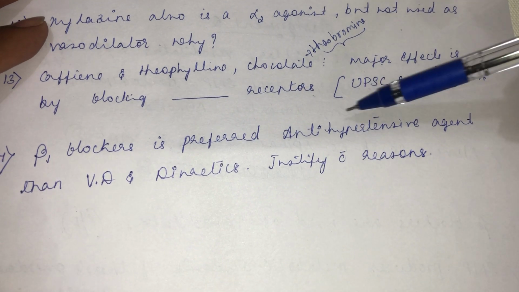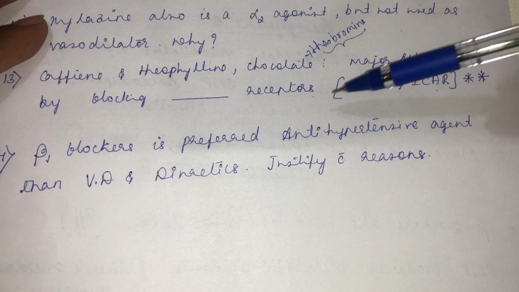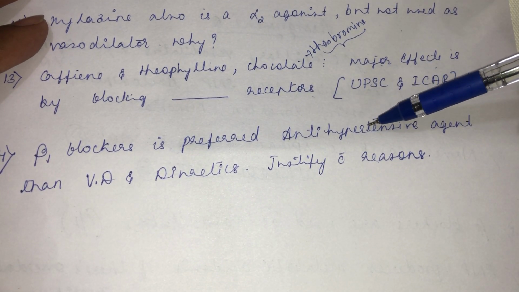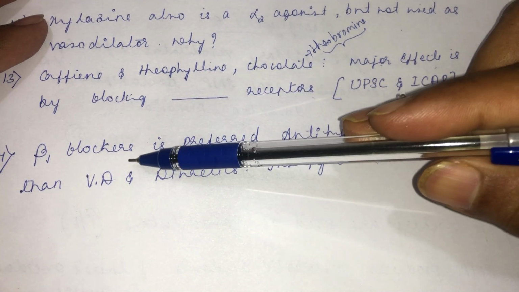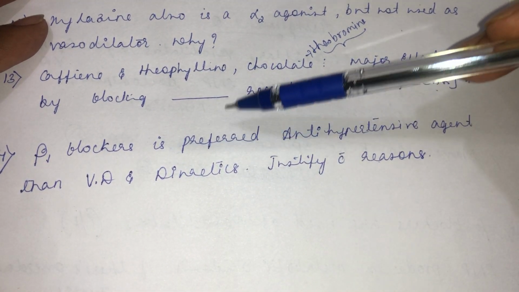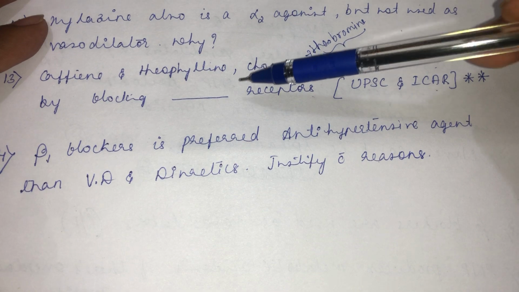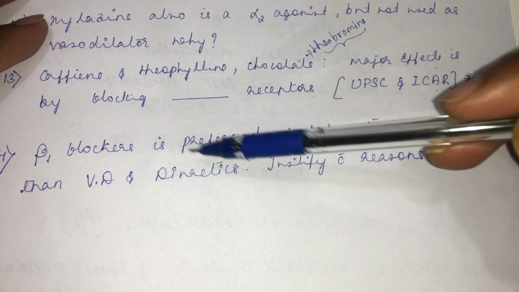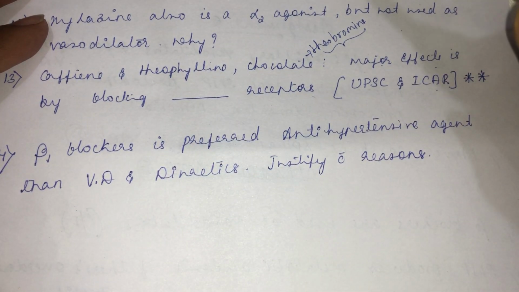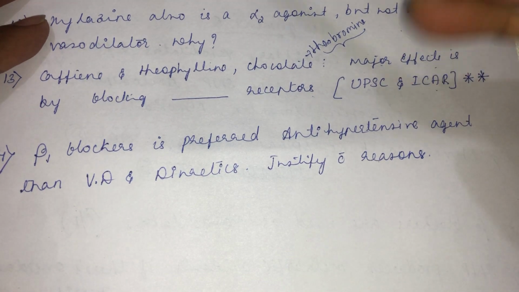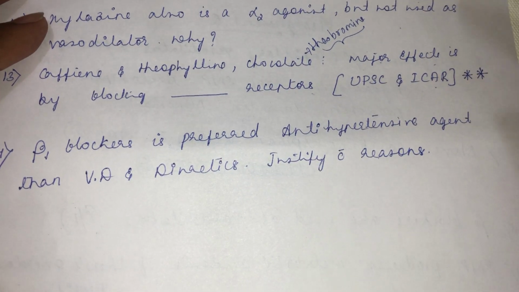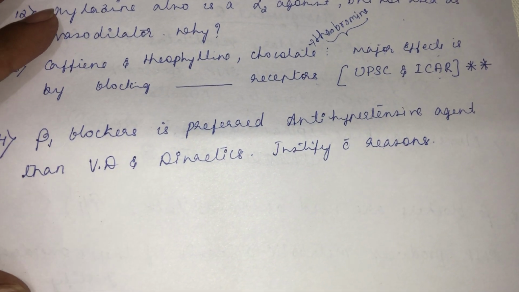Beta 1 blocker is a preferred antihypertensive agent, or a first line of treatment for hypertension, rather than a vasodilator or a diuretic. See, there are three classes of drugs used as antihypertensive agents. Either you should use a vasodilator, a diuretic or a beta 1 blocker. But beta 1 blocker is much more preferred than vasodilators and diuretics. Justify with reasons. Okay. Thank you.